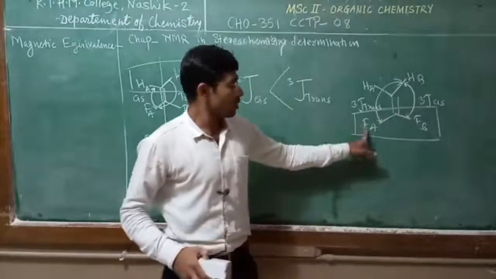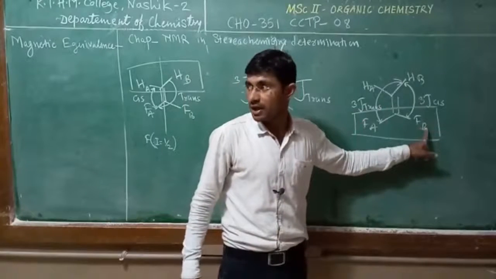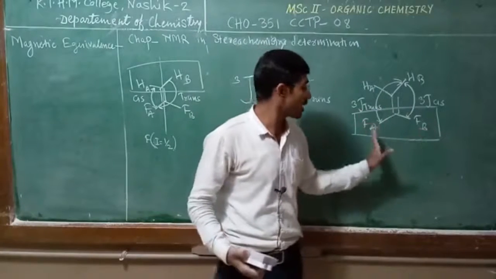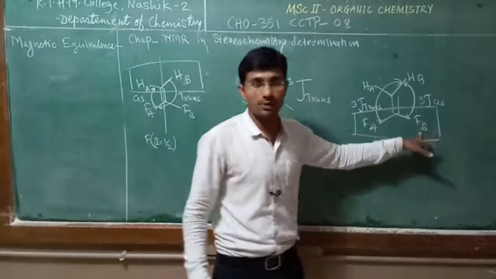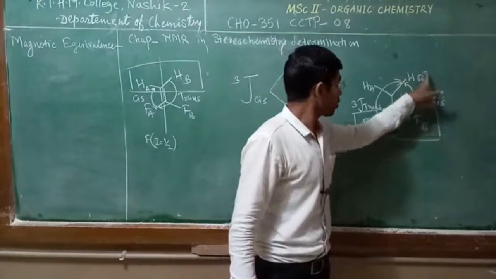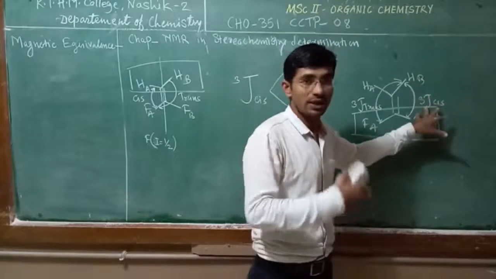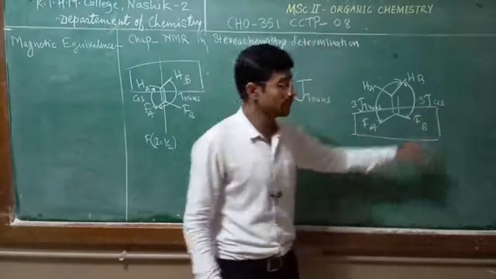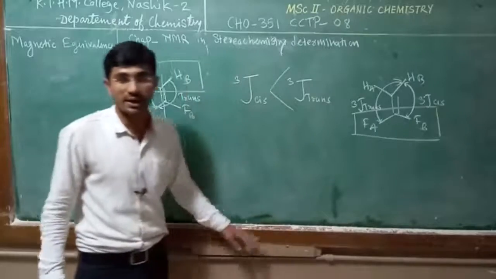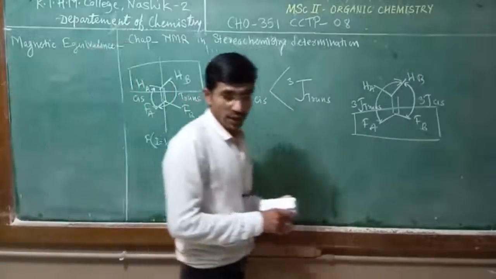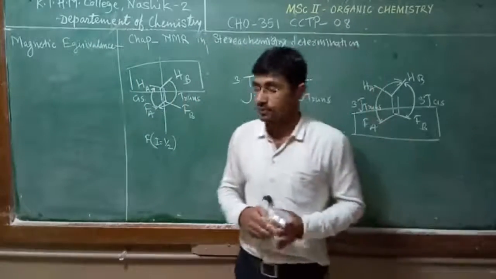By symmetric consideration these fluorines are chemically equivalent, isochronous, but when they are coupled with the Hb proton, the coupling constant value is different. They are coupled with different coupling constants. Because of that, they are magnetically non-equivalent nuclei.